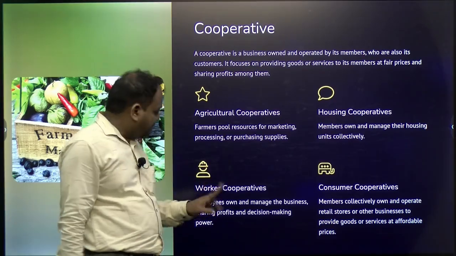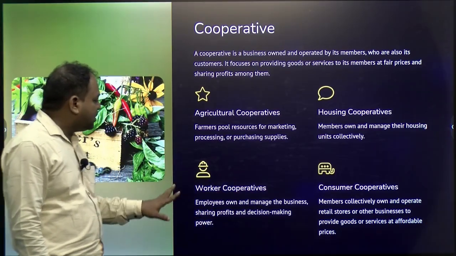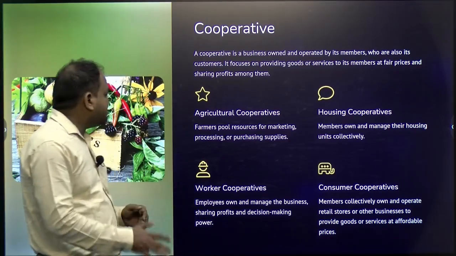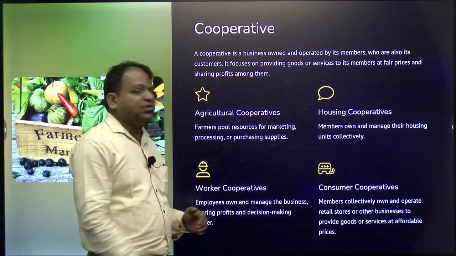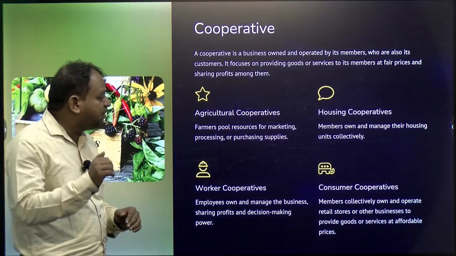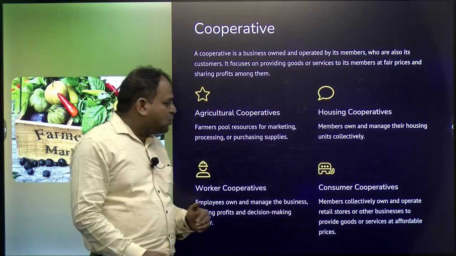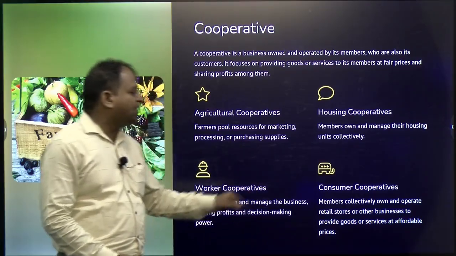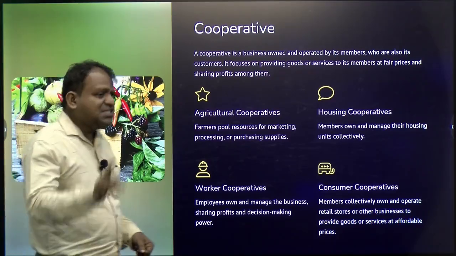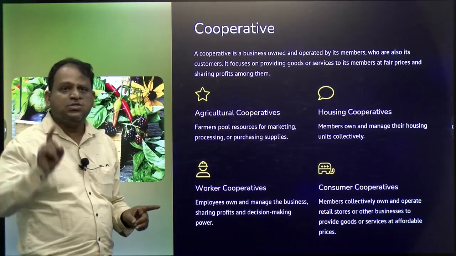Worker cooperatives, right. Employees own and manage the business, sharing profits and decision making power. After that, they will also have one more cooperative society, that is the consumer cooperatives. Members collectively own and operate retail stores or other businesses to provide goods or services at affordable prices, fair prices, and all these things. This is the total about the cooperative societies.